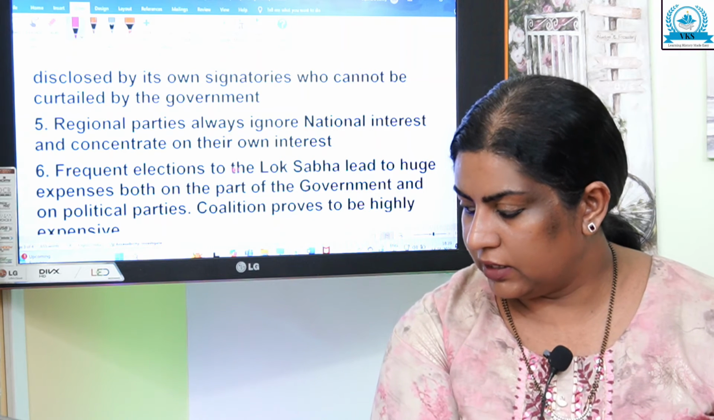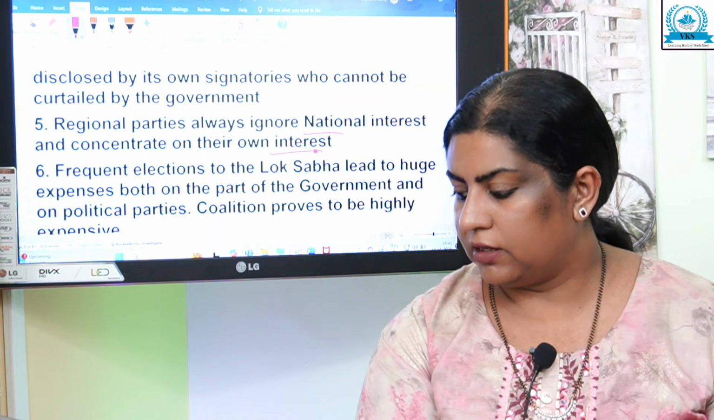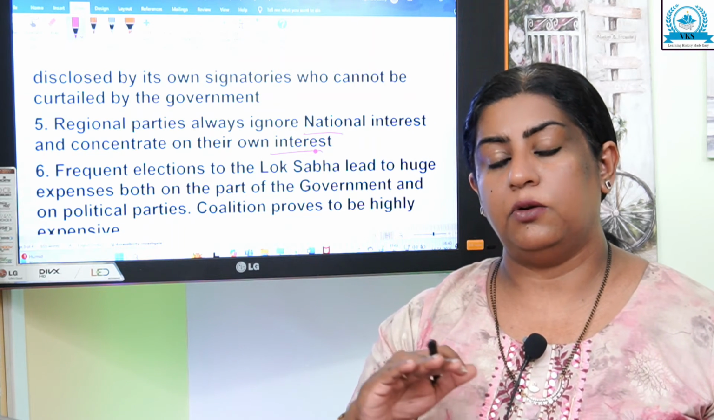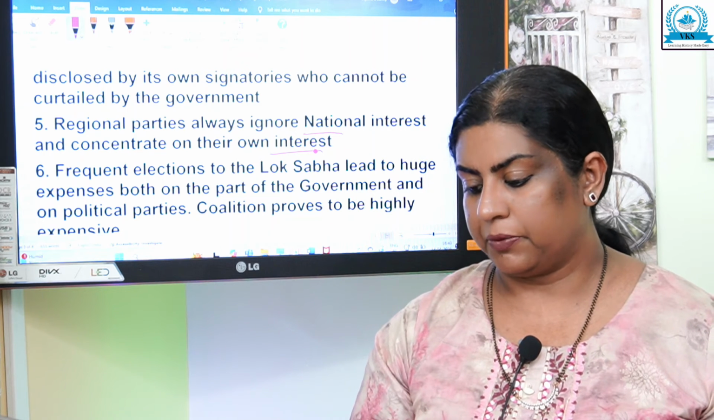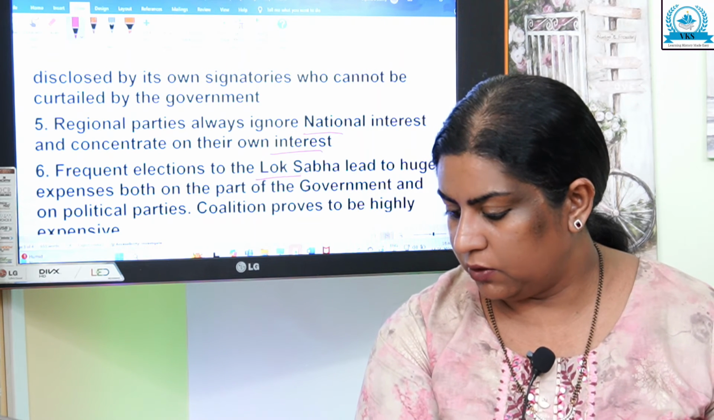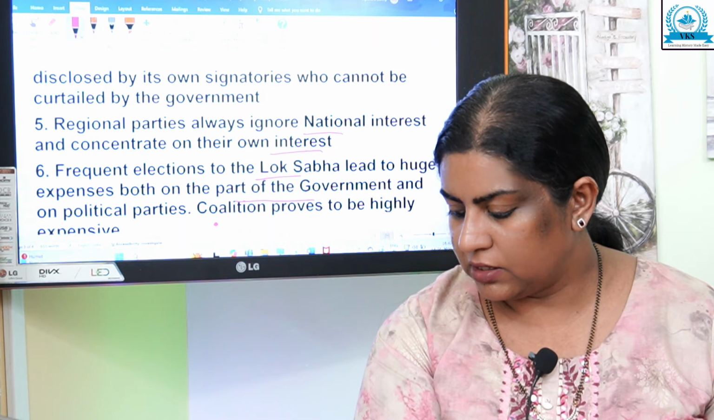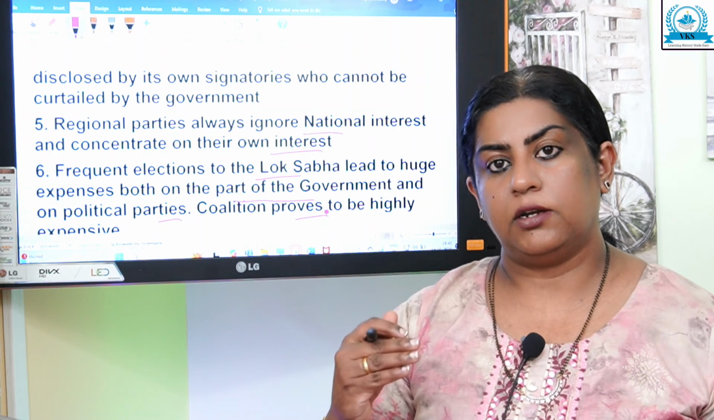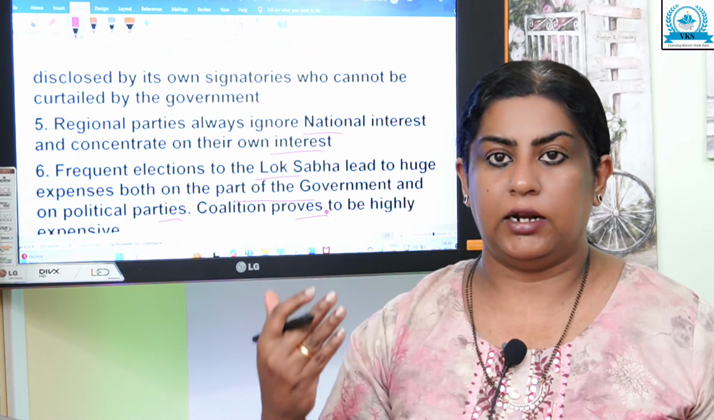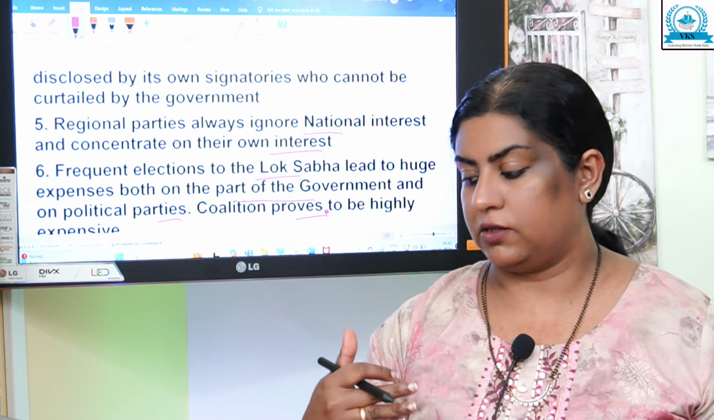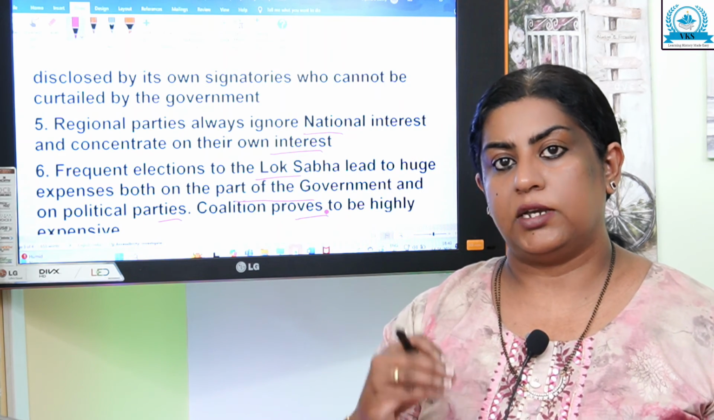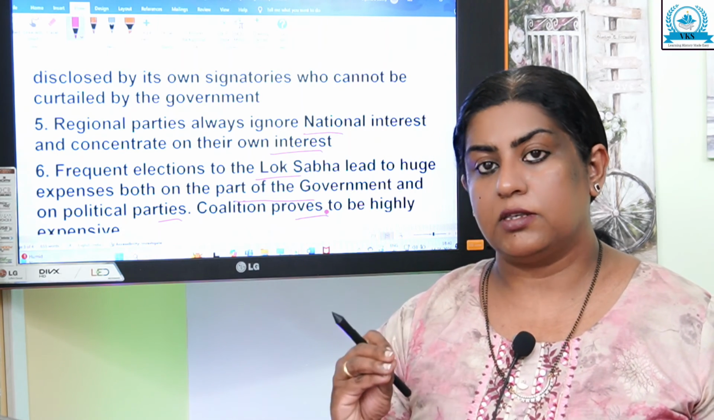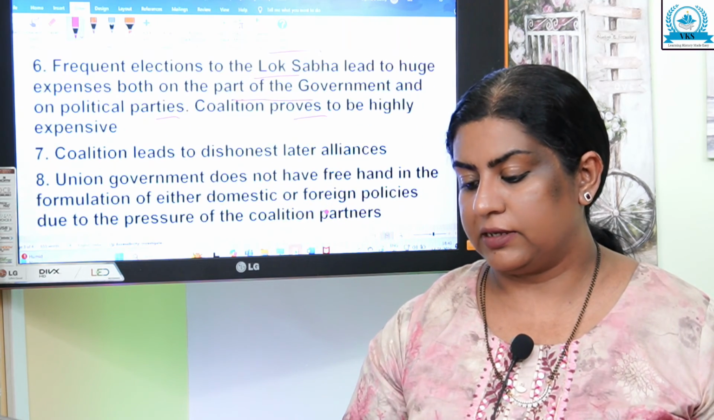Regional parties always ignore national interest and concentrate on their own interest. So they don't give importance to national interest. Frequent elections to the Lok Sabha lead to huge expenses both to the government and the political parties, and coalition proves to be highly expensive. So in such a situation, frequent elections lead to huge expenses, and because of this, coalition proves to be an expensive system.